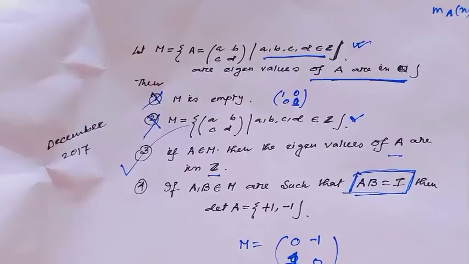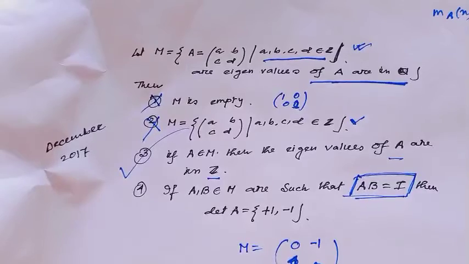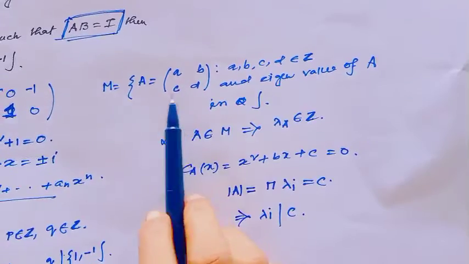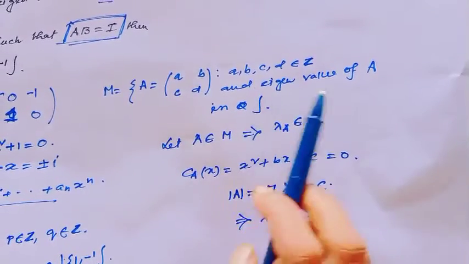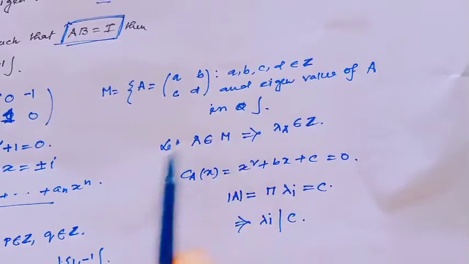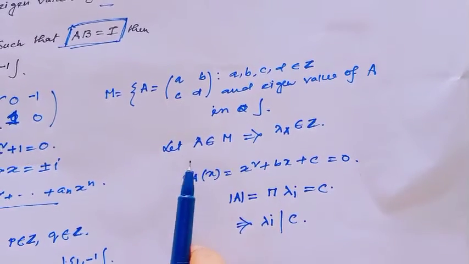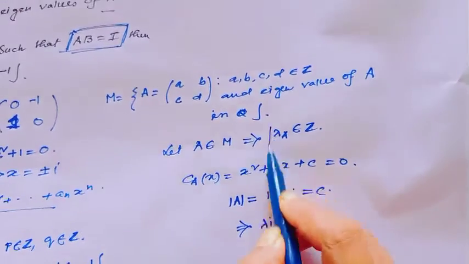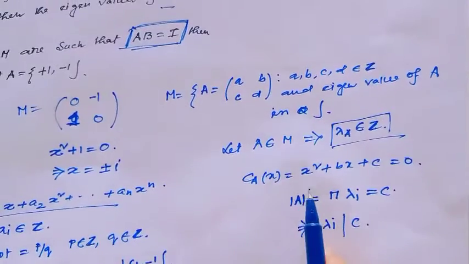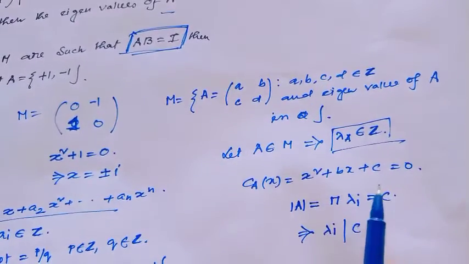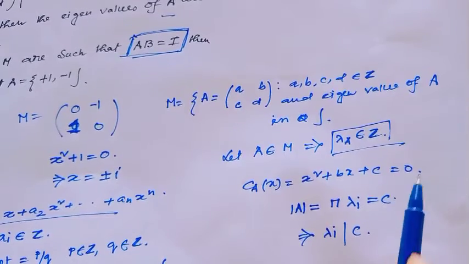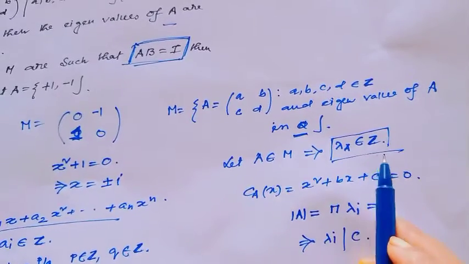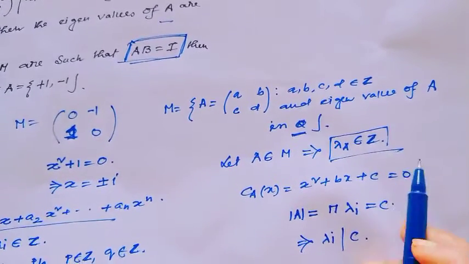By the concept of linear algebra, the proof would be: consider M equal to this matrix where a, b, c, d belong to integer and the eigenvalues of A are rational numbers, and consider A belongs to M. Then we have to prove that lambda of A, meaning the eigenvalue, is a member of integer. The characteristic equation would be of this type: x square plus bx plus c equal to 0, and here the eigenvalues are rational, and we have to prove the eigenvalue is actually an integer.